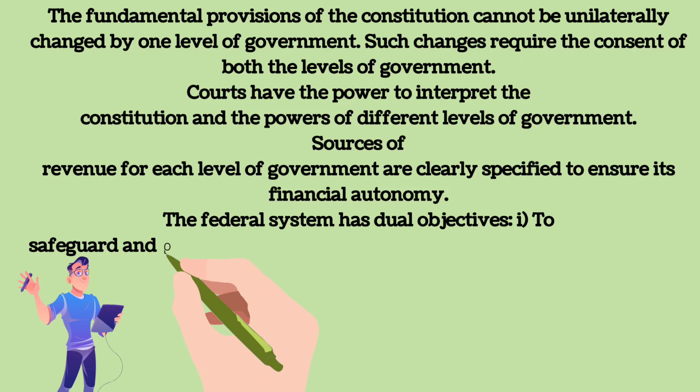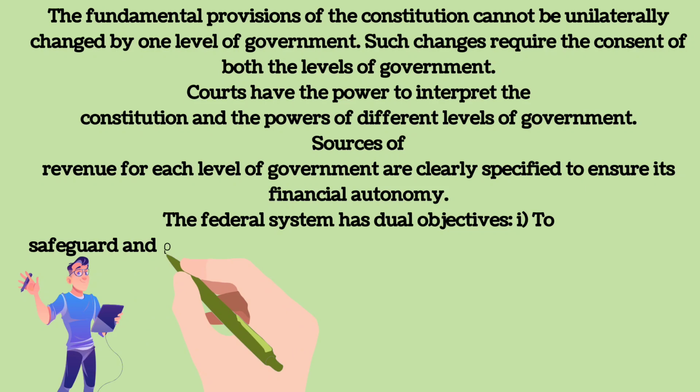1. Union list. It includes subjects of national importance such as the defense of the country, foreign affairs, banking, communications and currency. The union government alone can make laws relating to the subjects mentioned in this list. 2. State list. It contains subjects of state and local importance such as police, trade, commerce, agriculture and irrigation. The state governments alone can make laws relating to the subjects mentioned in this list.